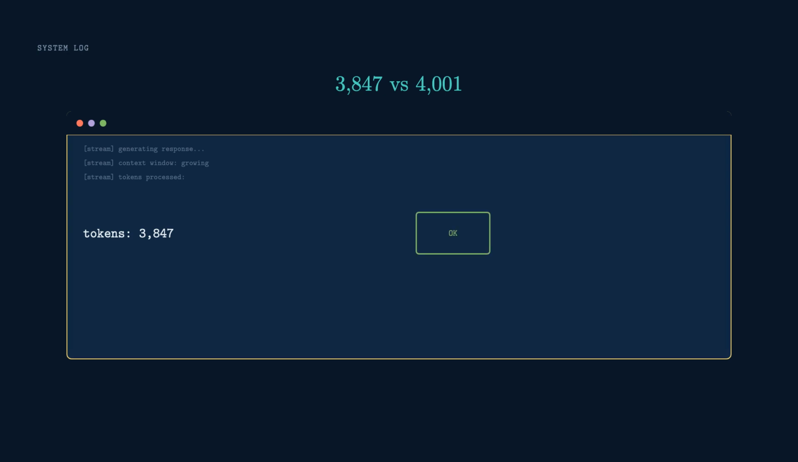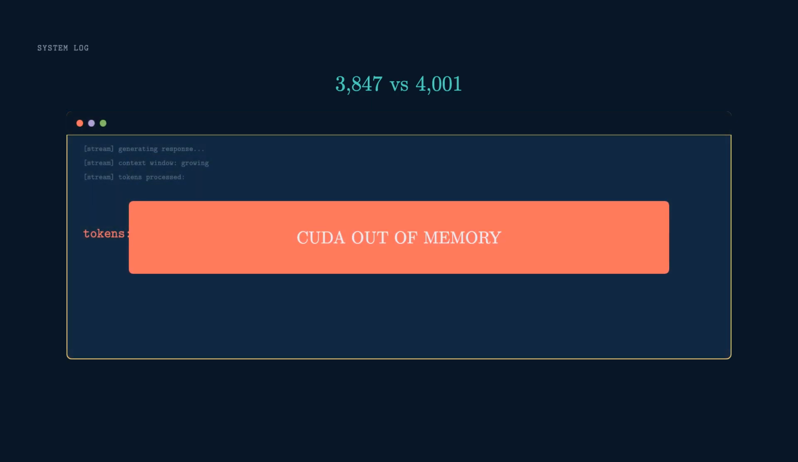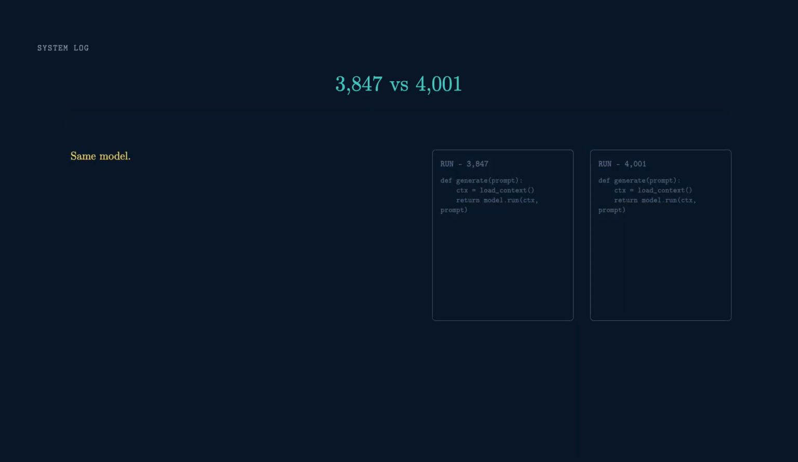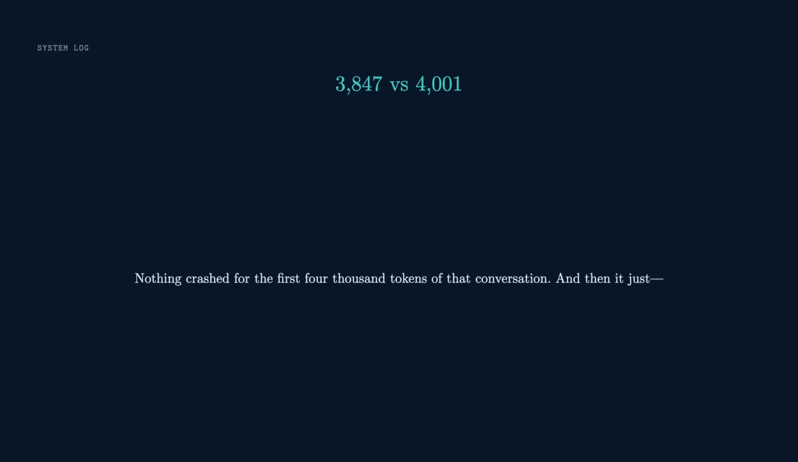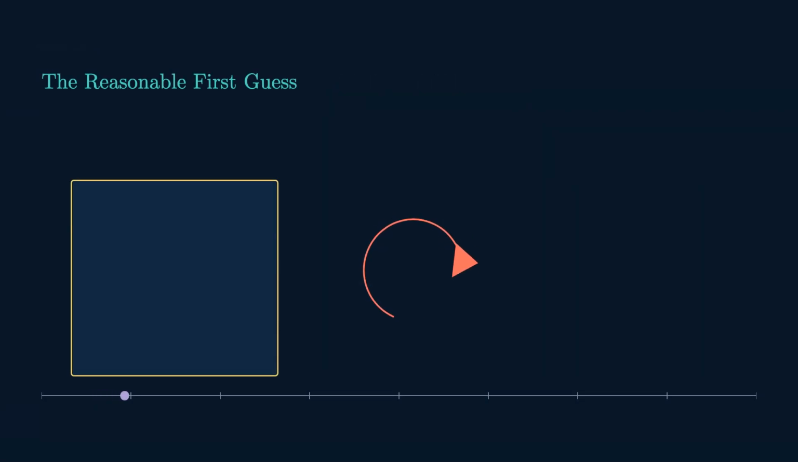3,847 tokens, fine. 4001 tokens, CUDA out of memory. Same model. Same GPU. Same code, you didn't touch a thing between those two runs. Nothing crashed for the first 4,000 tokens of that conversation, and then it just did. Feels like a bug, right? It isn't one.